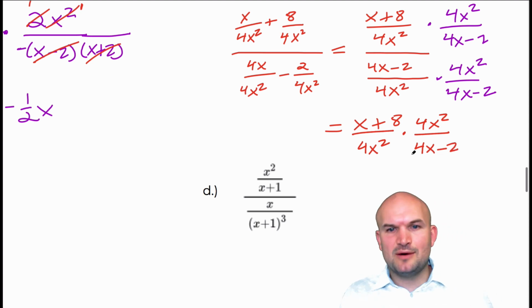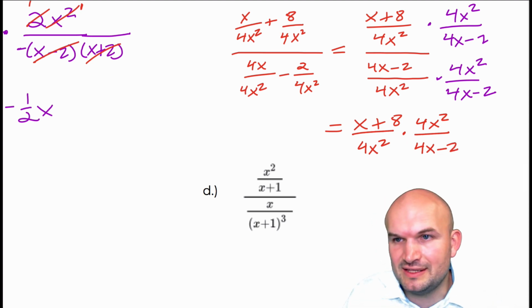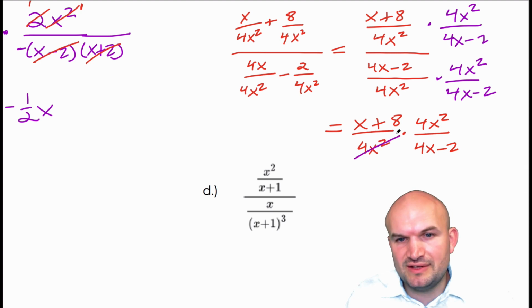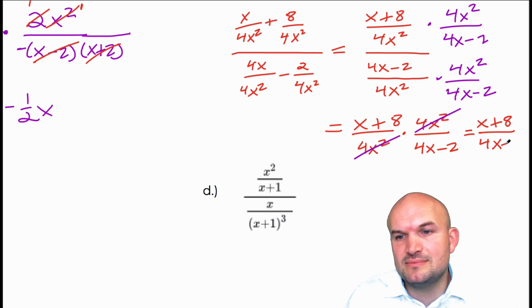Now, I could have factored that out, but what I realized is it's not going to simplify anything. So we'll just leave it in the unfactored form. You can see these terms are exactly the same, so they're going to divide out. And therefore, my final answer is just going to be x plus 8 over 4x minus 2.